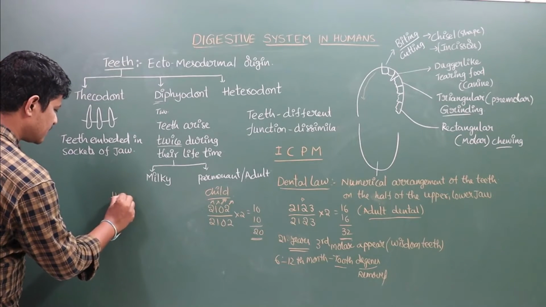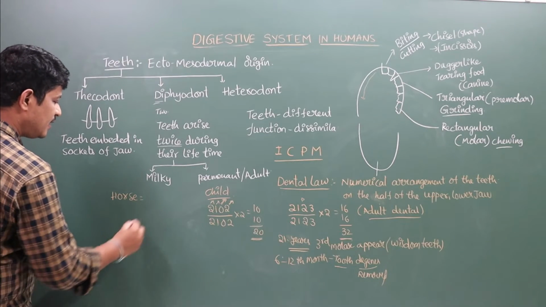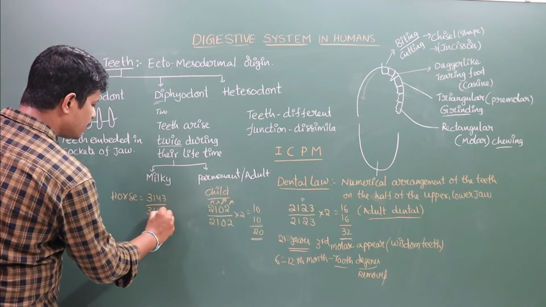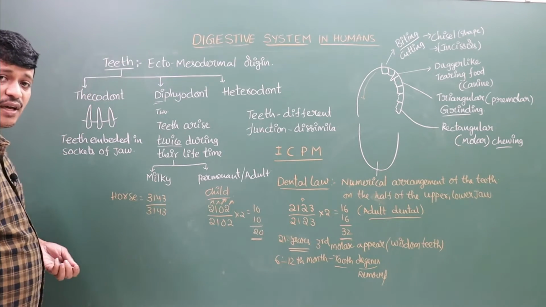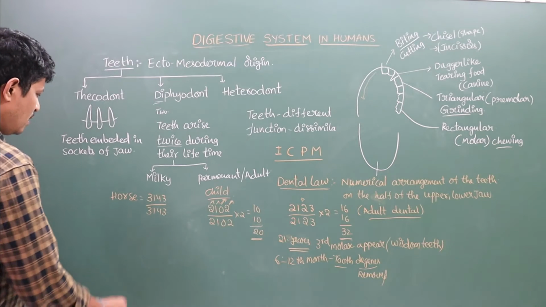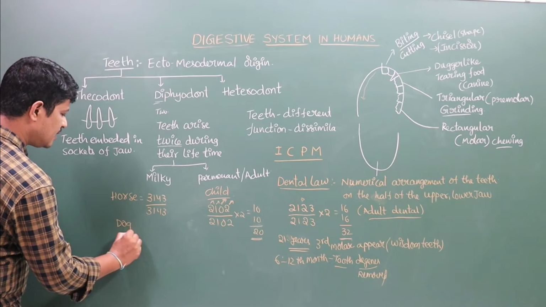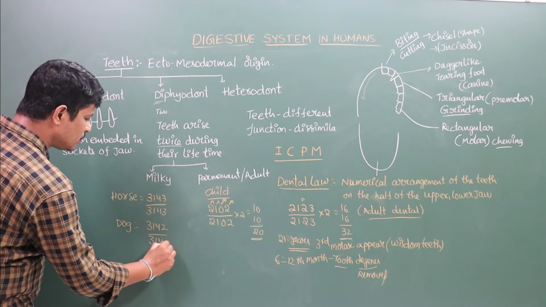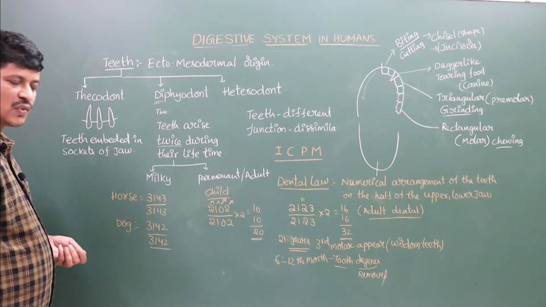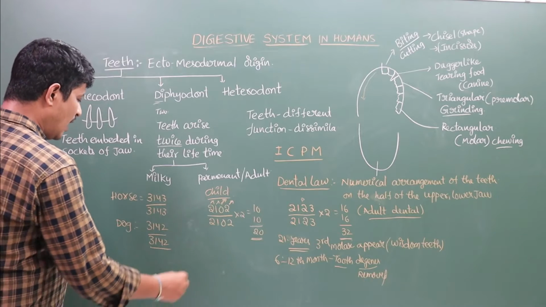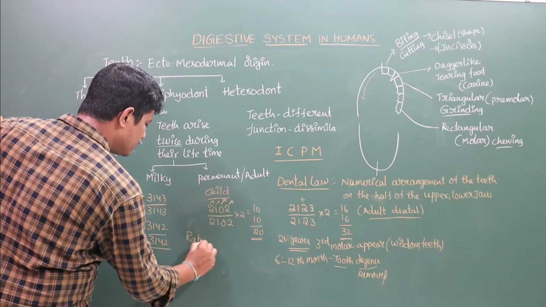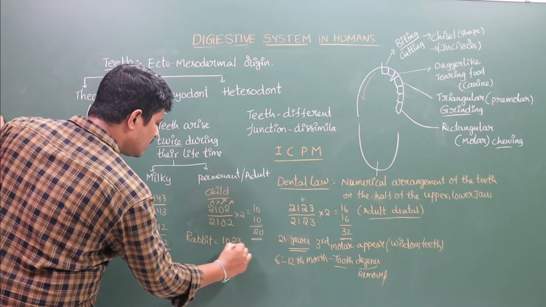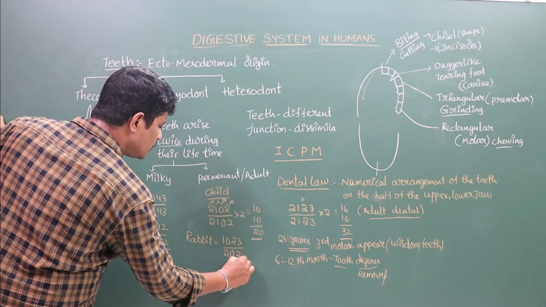See, one more. In horses, the dental law is 3143 by 3143. This is the dental law of the horse. Whereas the dog dental law is 3142 by 3142. It is the dental law of the dog. And the dental law of the rabbit is 1023 by 2023.